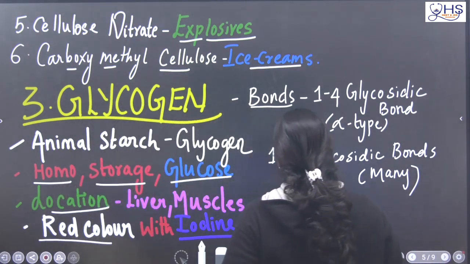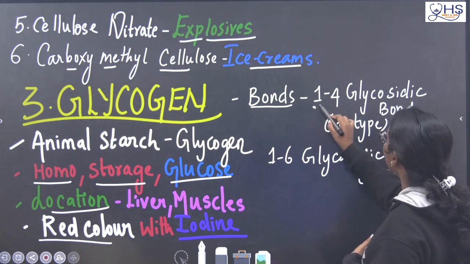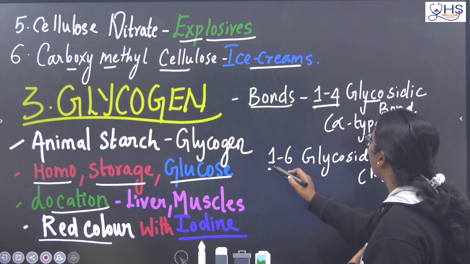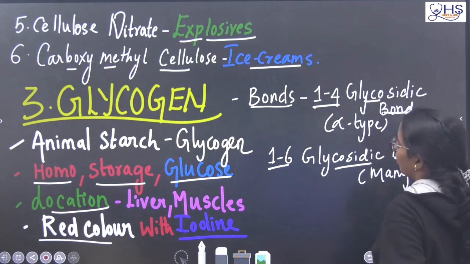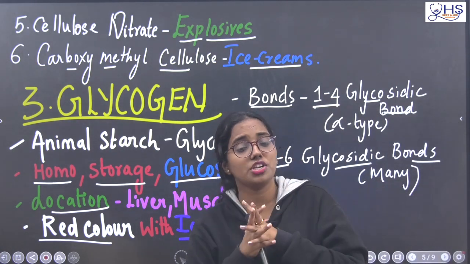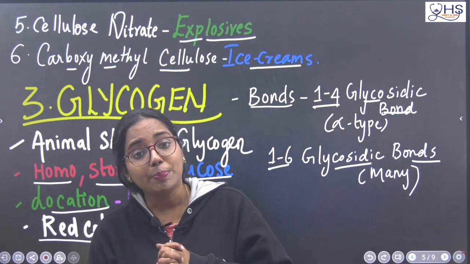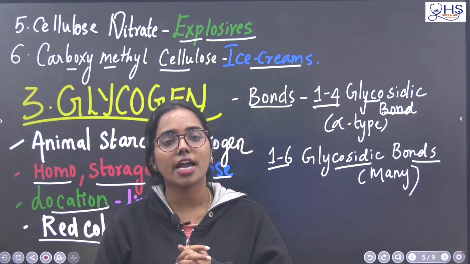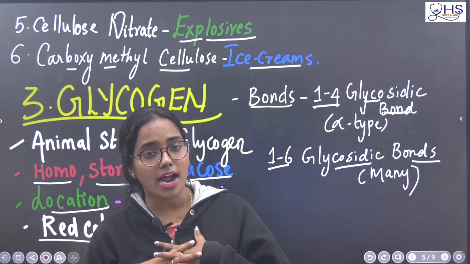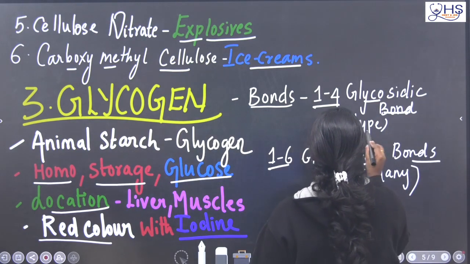Yes. So the bonds present in glycogen are 1,4 glycosidic bond and 1,6 glycosidic bond. What is special about the glycosidic bonds in the sense of the type of glycosidic bond? What is the type of glycosidic bond present in animal glucose? Not beta type, it is alpha type.